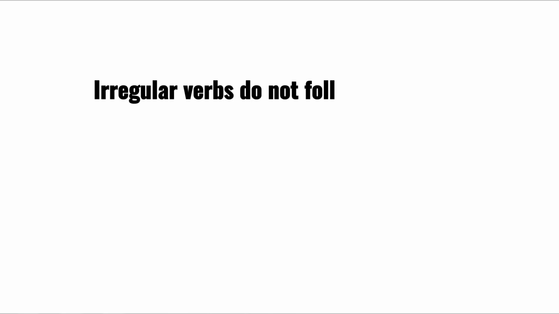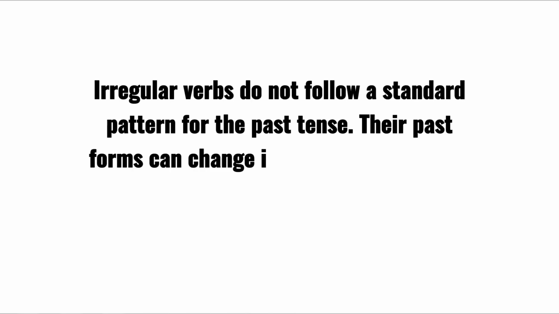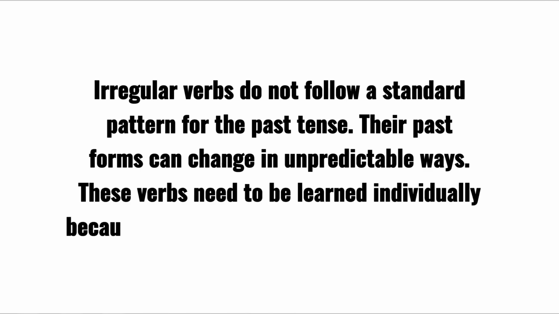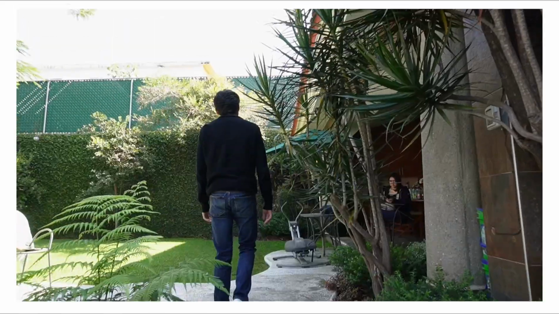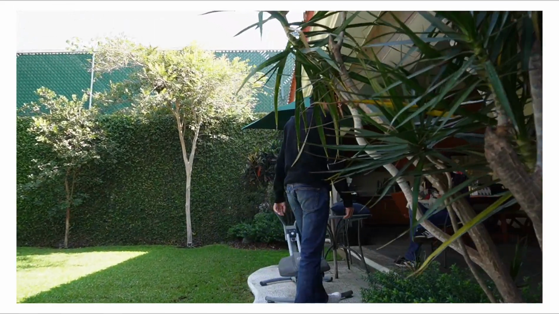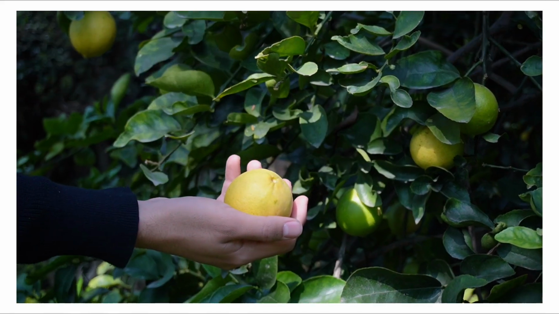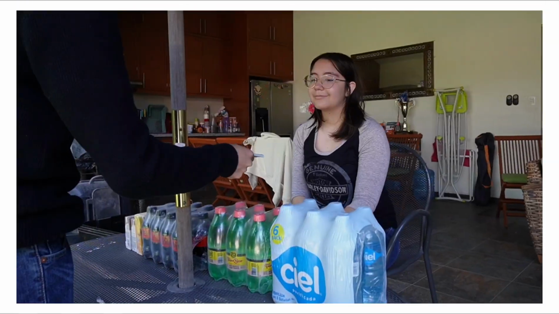Irregular verbs do not follow a standard pattern for the past tense. Their past form can change in unpredictable ways. These verbs need to be learned individually because they do not follow the regular -ed rule. For example, go, went; have, had; take, took; come, came; buy, bought.